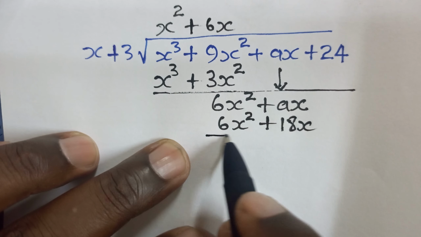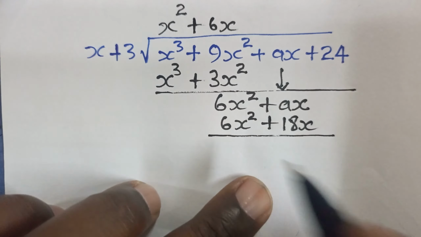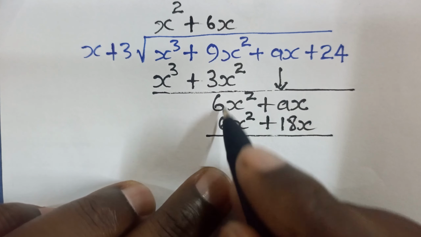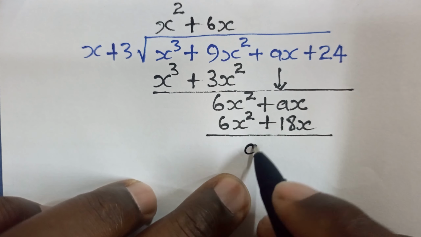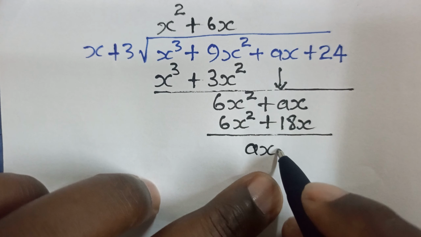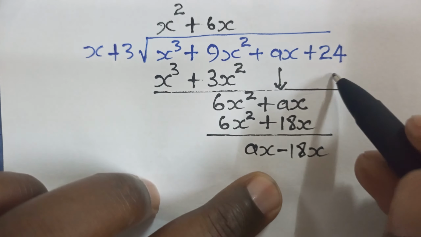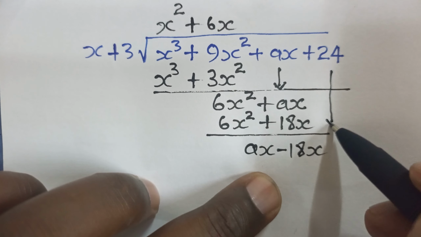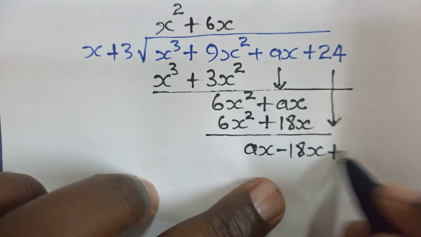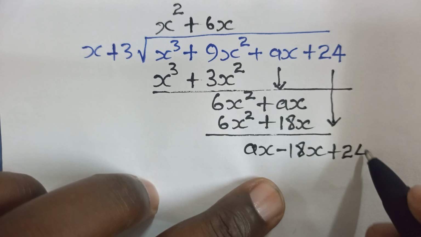Now we subtract. This one is 0, this one is ax minus 18x. And we can now bring down the plus 24.